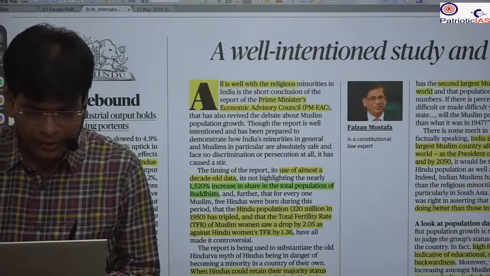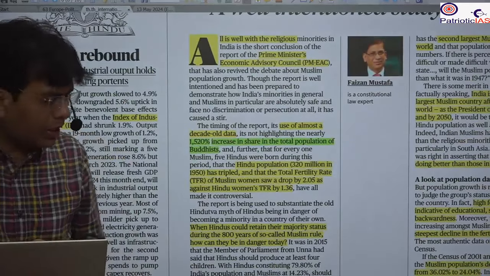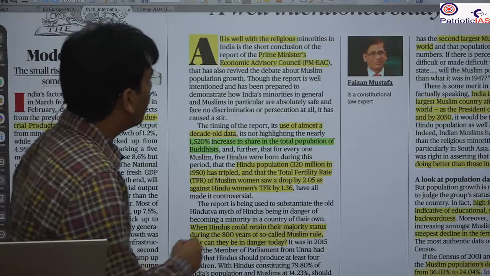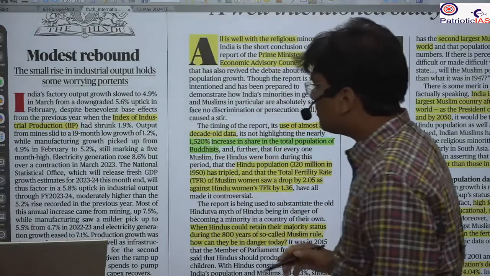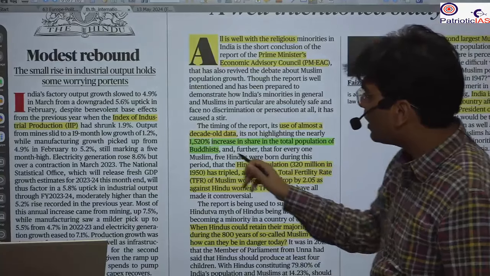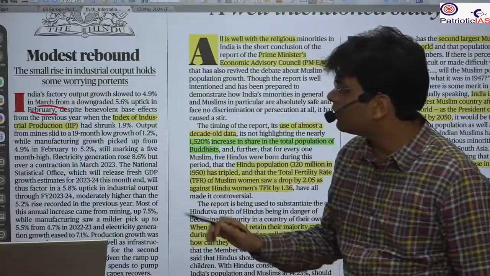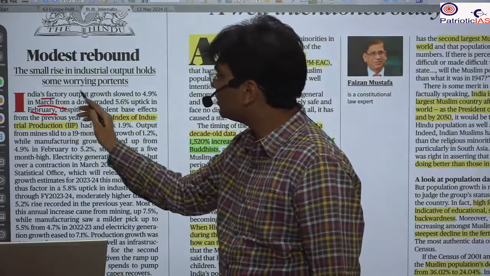Next important news, again from the editorial column, is about the modest rebound: a small rise in industrial output holds some worrying portent. It is talking about how there has been a minute decrease from the February to the March data with respect to the industrial production of these different industries.